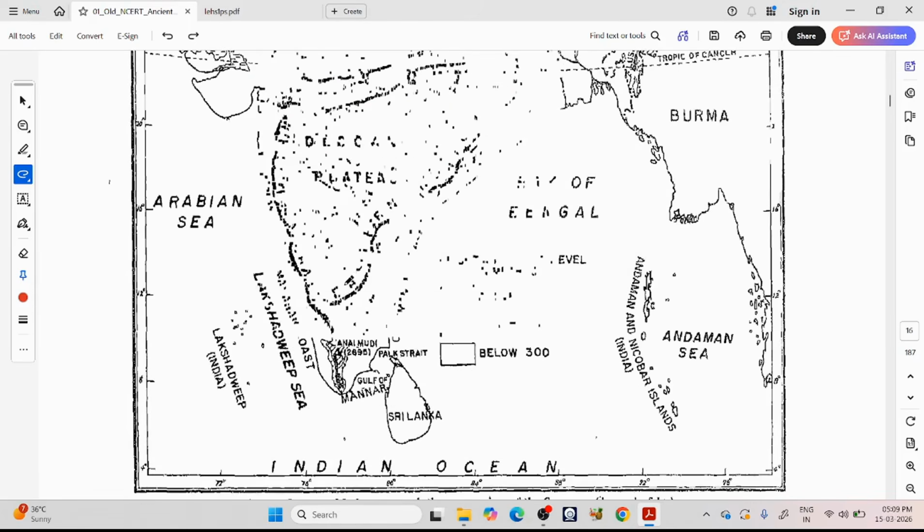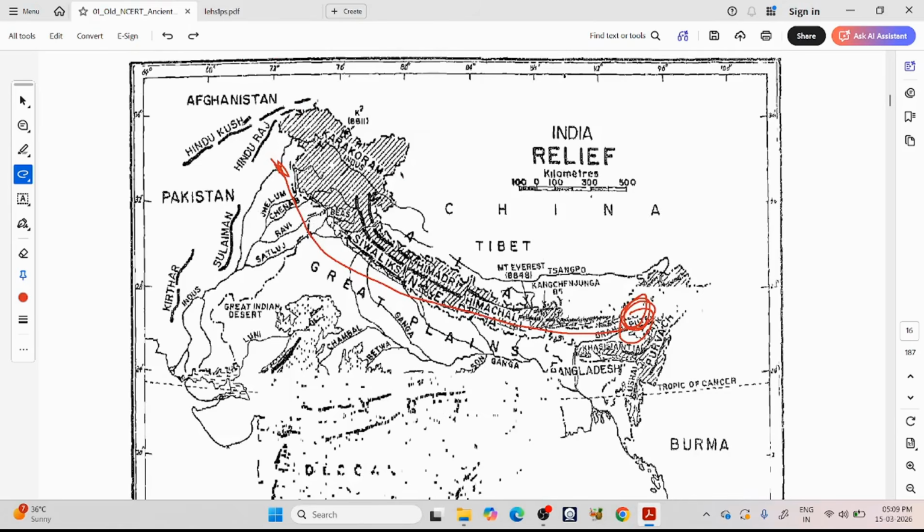So see what they're talking about. Because rainfall is less, the forests and trees in this area are easy to clear, so they were cleared. Here the rainfall is medium, somewhat higher than the western region, so here the forest areas and trees are not easy to clear. Here it is very, very difficult. So people started populating historically this region first.